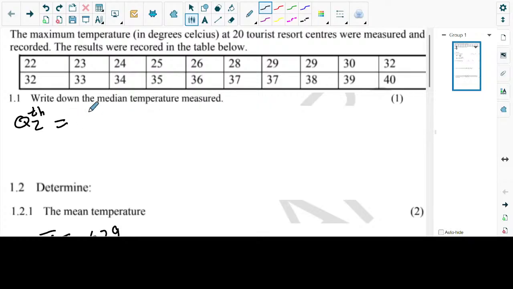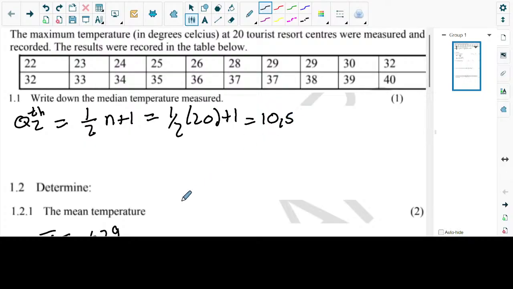Yeah. So I'm going to say Q2, meaning the position of Q2. So it's Q2, and then on top we just say this is the position. Then this is going to be given by 20 plus 1, divided by 2. Then you're going to get 10.5. Yeah, it makes sense. This is going to be between position number 10 and position number 11. When they say 10.5, they're telling me the median here is going to be in between these two values. It's going to be between the one who's positioned in number 10 and the person who's positioned in number 11.